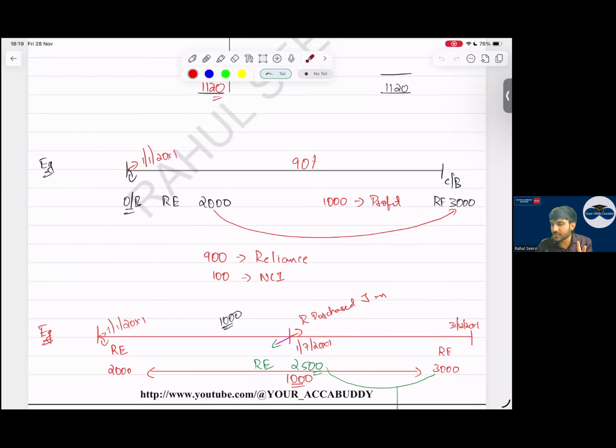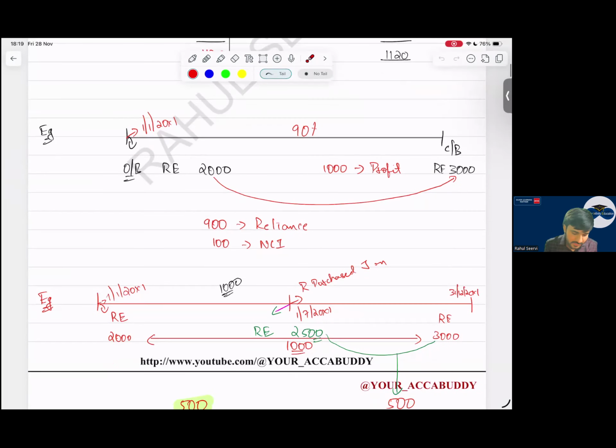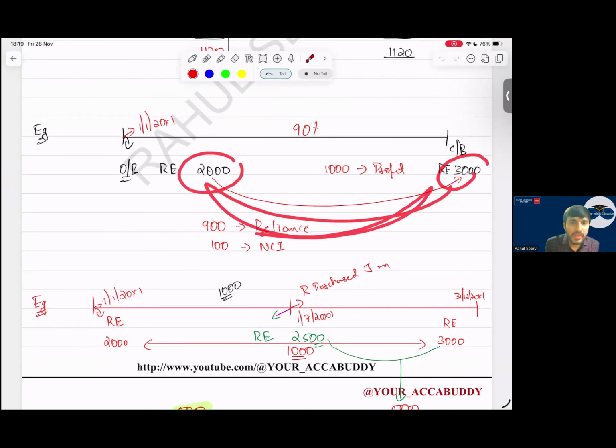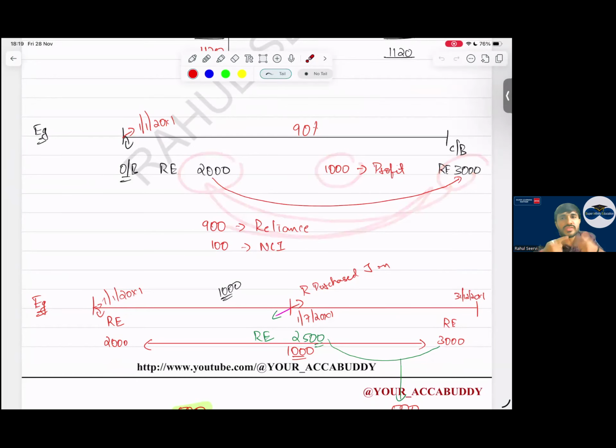Post-acquisition profits in your step number 2. Understand that. Now I say the retained earnings is how much, sir? 2000. Here it is 3000. So during the year, what is the profit? Sir, 1000. This profit belongs to the subsidiary company and this profit will be allocated to the parent and NCI. So understand, whenever parent's profit is affected, it will take only one hit. Whenever subsidiary's profit is affected, it will take two hits, one for parent and one for NCI.